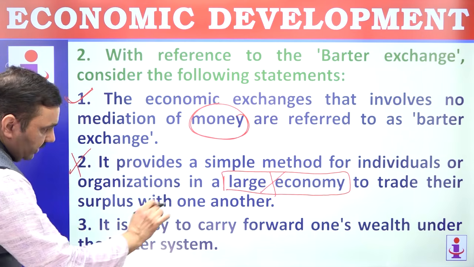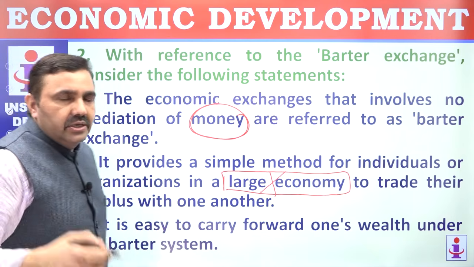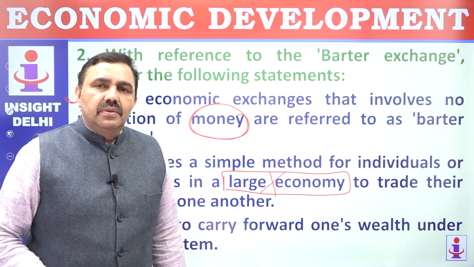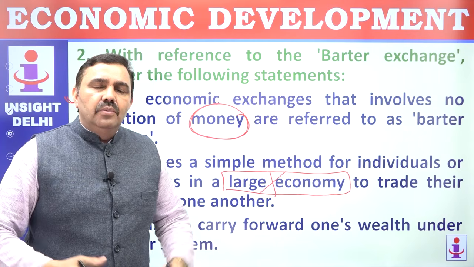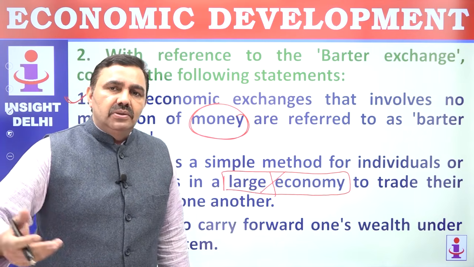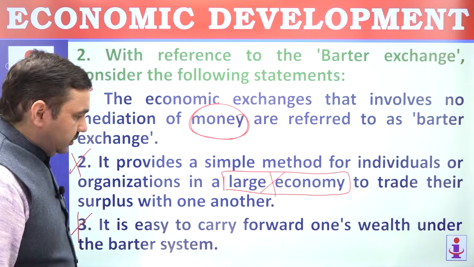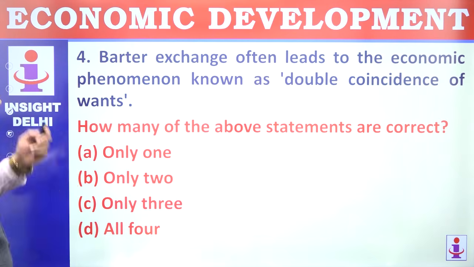It is easy to carry forward. It's very, very difficult to carry forward. Suppose you have 10 trucks full of mangoes with you, then how would you keep it? And if you keep it in storage, it might be ruined in a few months. You can't really use it next year. So that way it's very difficult to store wealth under the barter system.